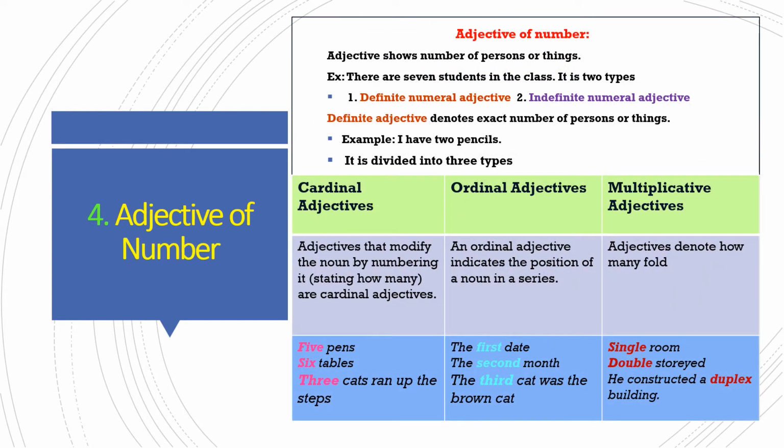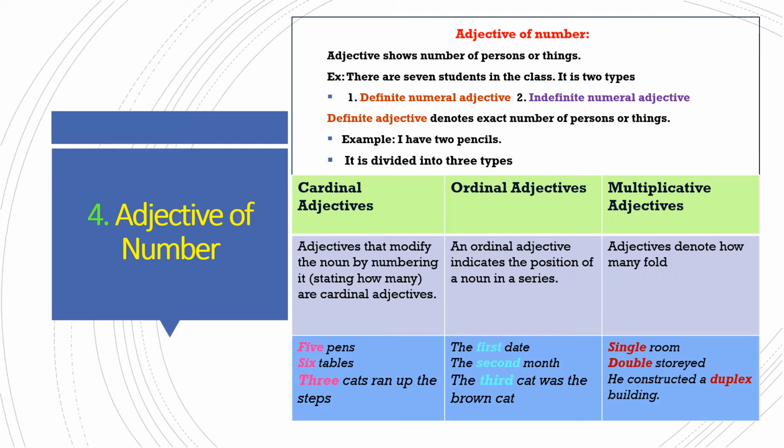Next, adjective of number. Adjective showing the number of nouns or pronouns is called adjective of number. For example, there are 7 students in the class. 7 is the number showing how many students are in the class. So it indicates adjective of number. It is 2 types, definite numeral adjective and indefinite numeral adjective.